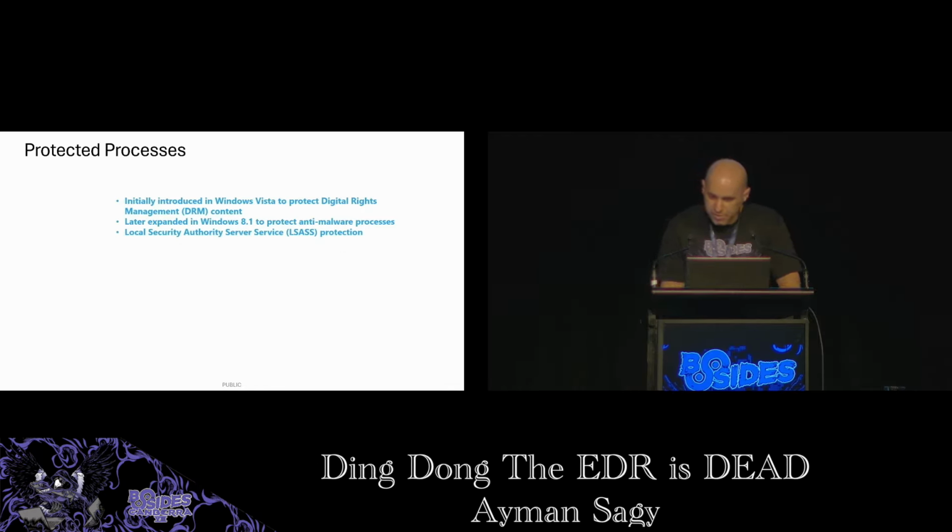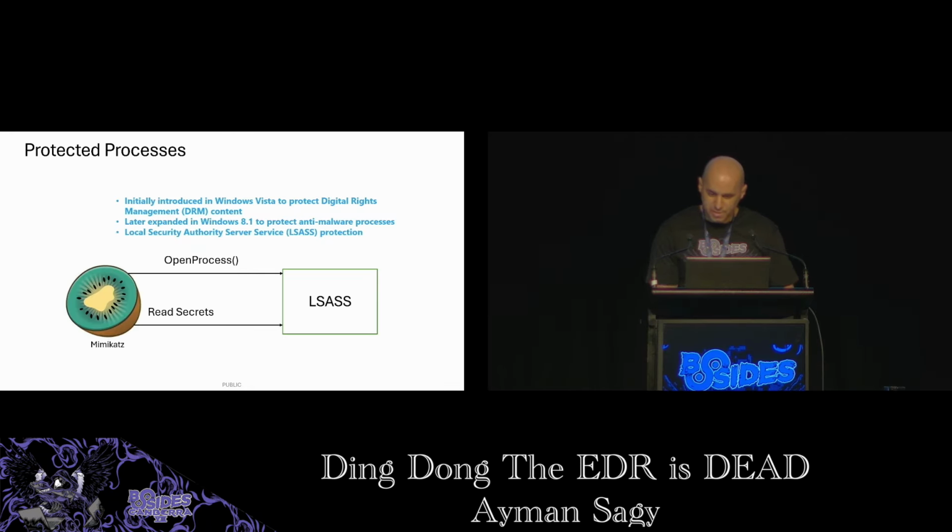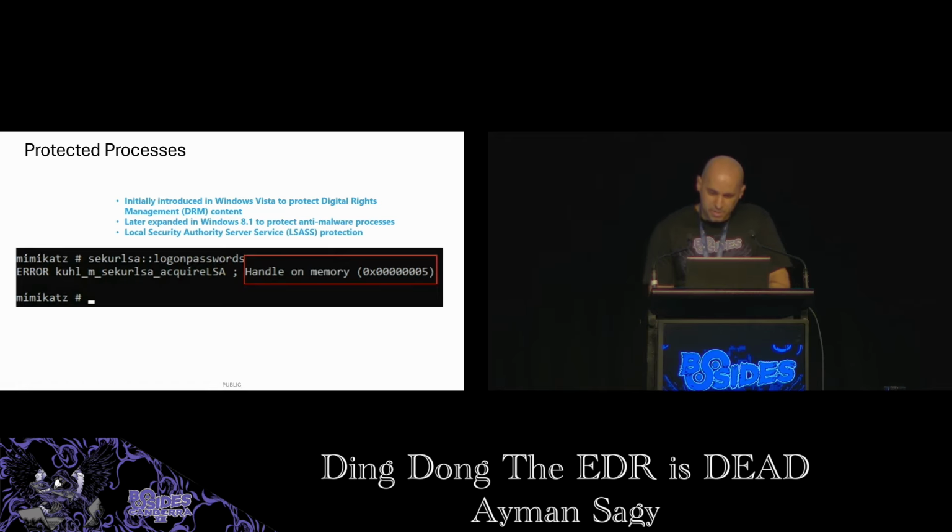Protected processes are also used to protect secrets, like hashes and credentials, which used to be stored in the LSASS process. Mimikatz is a common attack tool that can extract such secrets. First, it opens the LSASS process to obtain a handle to it. Then it reads its memory and extracts the secrets. With LSASS protection enabled, this open process call fails, and Mimikatz returns this error, code 5, which means access denied.